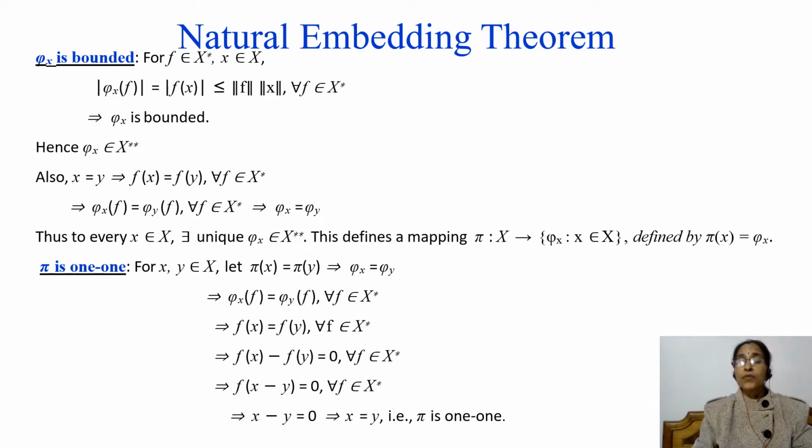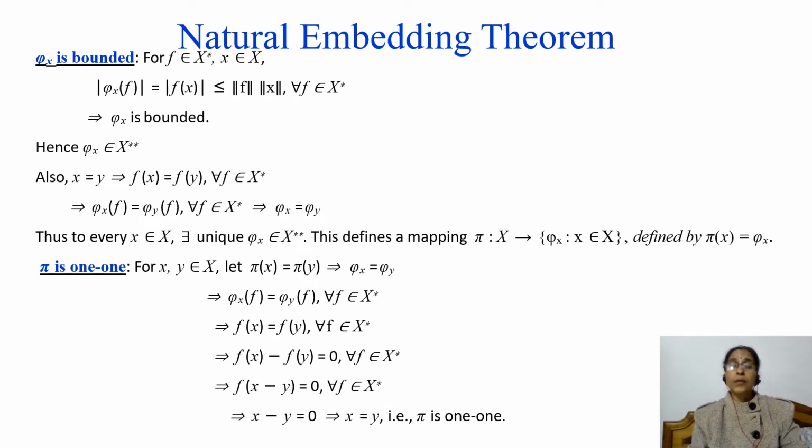So in this way we have shown that for every x belongs to X, there exists a unique phi x in X double star. This defines a mapping pi from X to the set containing phi x for each x belongs to X, and defined by pi of x is equal to phi x. Now we have to show that pi is an isometric isomorphism.